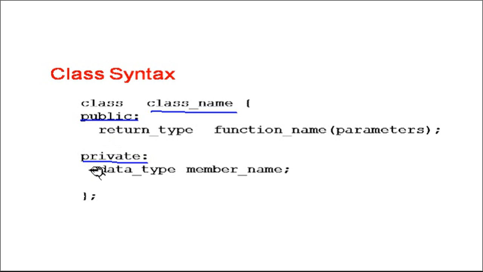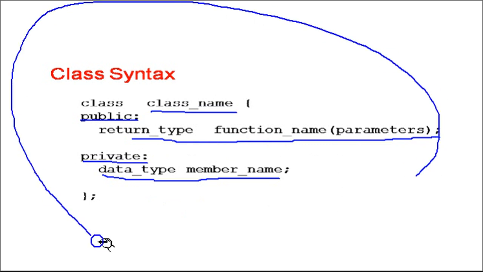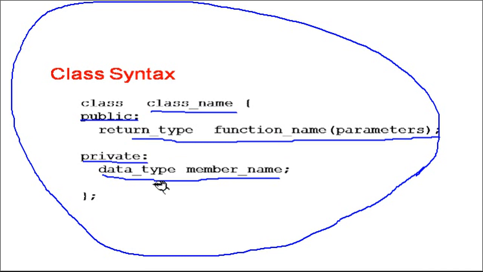But usually what we do is we provide data members in the private section and we provide functions in the public section. When we provide a function, it should have a predefined syntax: it should have a return type, then function name and parameter list. This entire thing is nothing but the declaration of a class. Note that in this syntax we have nowhere defined the class. We have only function declarations and data members declared.